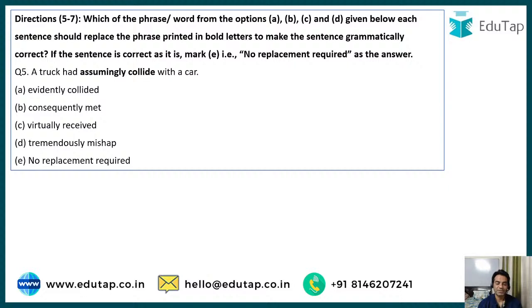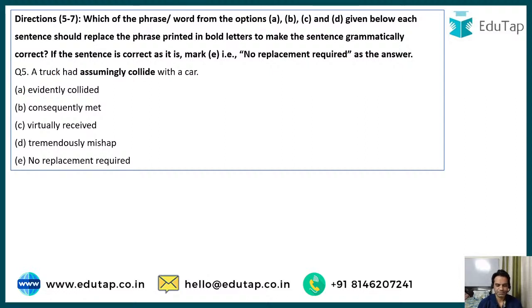So see, elimination method is the best way out in these multiple choice questions. A truck had consequently met with the car. No. Virtually received. Absolutely wrong. Doesn't make any sense. Tremendously mishap. No. Evidently collided. So the truck had evidently collided with a car. So the correct option is option number A. Very well done, guys. Next question.